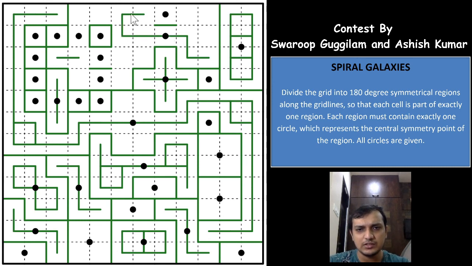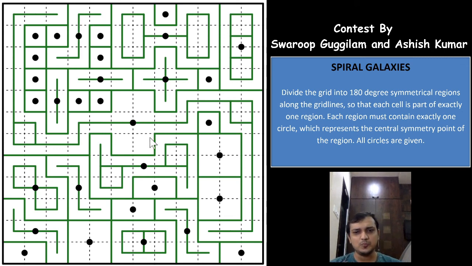So it is something like this, I think. Okay, and again both of these will be like this. Okay, that's good. We are able to complete this puzzle now. And this will be closed here, and with that we complete this spiral galaxy puzzle.